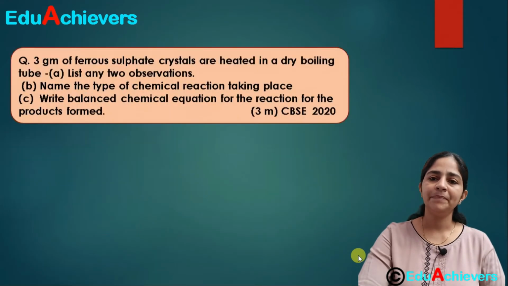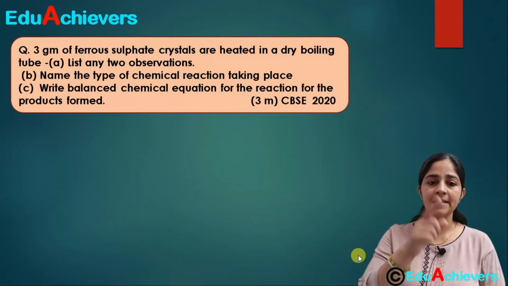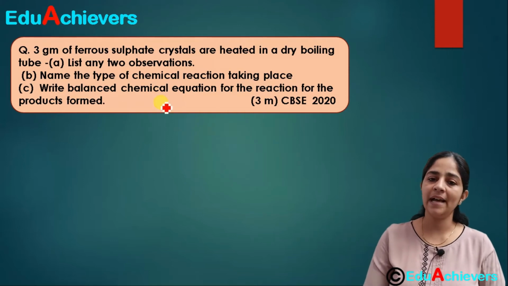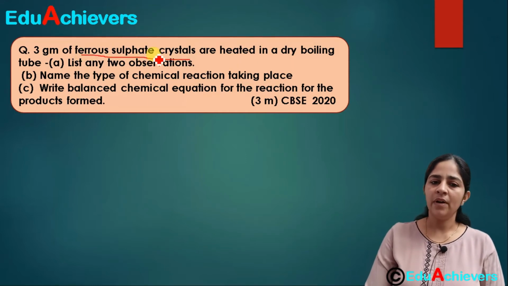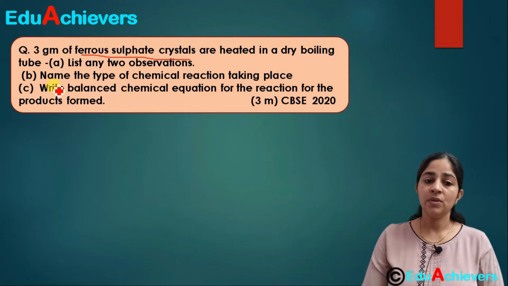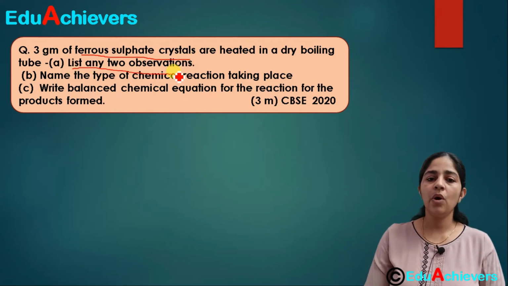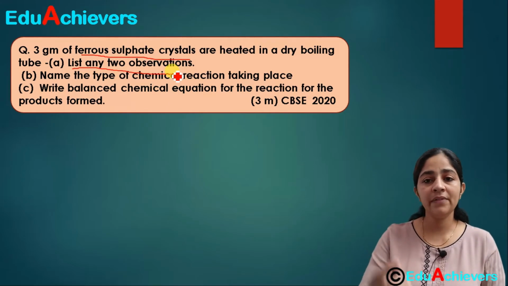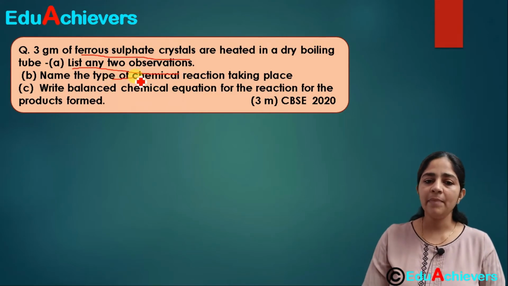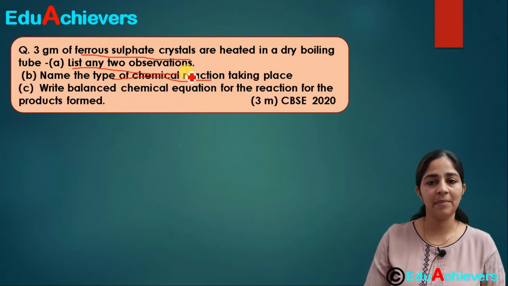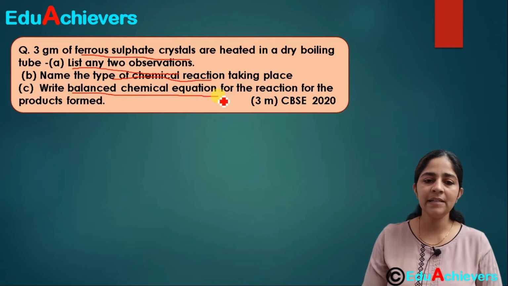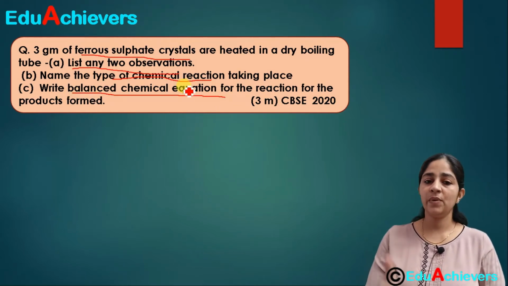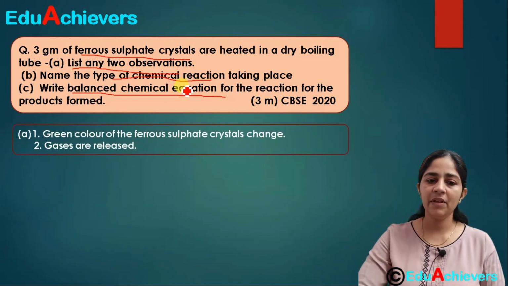Now moving on further, the third question it is asking is 3 gram of ferrous sulphate crystals are heated in a dry boiling tube, or you can heat in any other thing. So when this ferrous sulphate crystals are heated, what is it asking? List any 2 observations. What do you observe when you heat that? Second, name the type of chemical reaction which is taking place during this. And third part it is asked is, write the balanced chemical equation for the reaction. Fine, so you can understand there are 3 parts. So let's start with the A part.